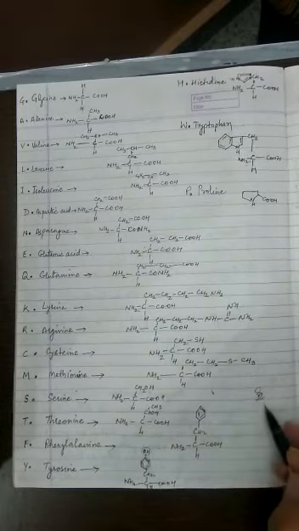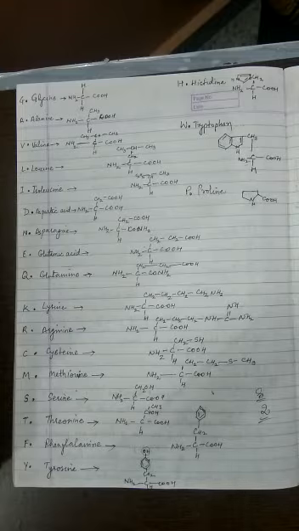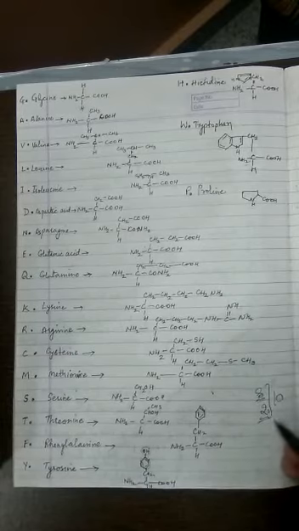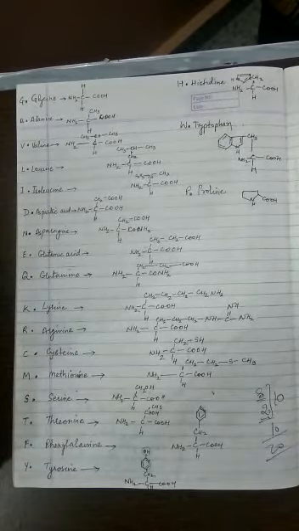Then there are 2 amino acids which the human body is able to synthesize, but the rate of synthesis is very slow. A very low rate of synthesis, but the body demand is high. That's why the body is able to synthesize some, but it needs it from the outside also daily. That's why they are called semi-essential amino acids. And then rest of the 10, because 20 amino acids are the magic number, magic 20. So 10 amino acids are left, and those the human body is able to synthesize.